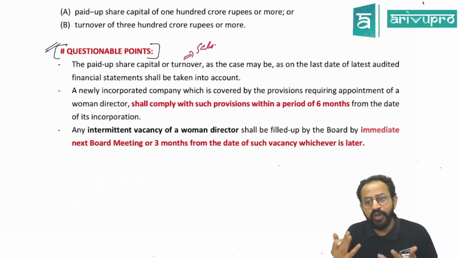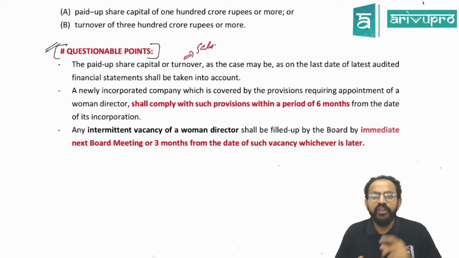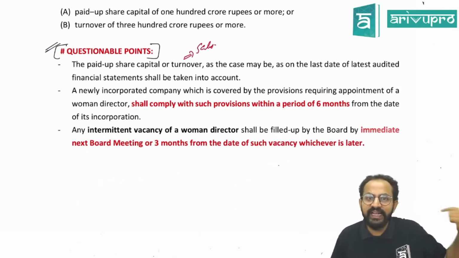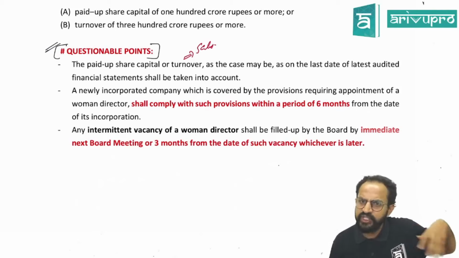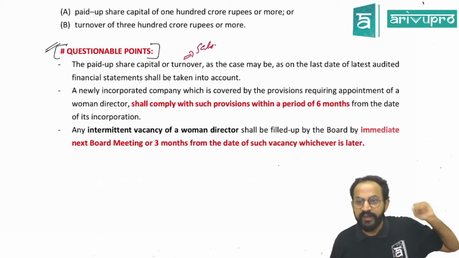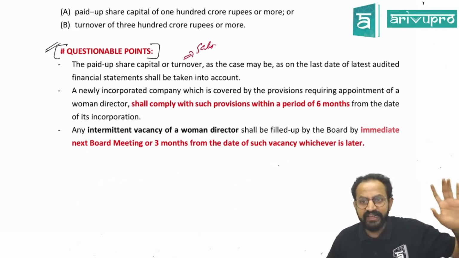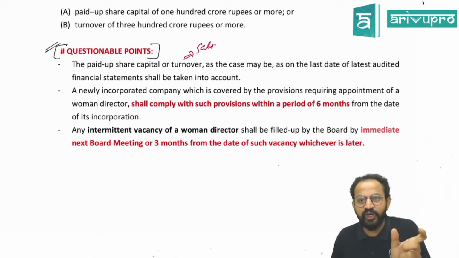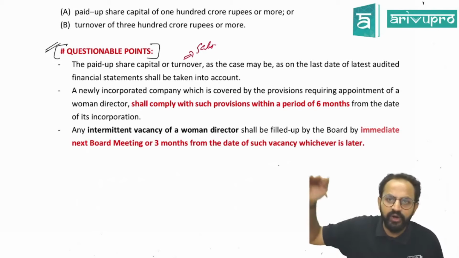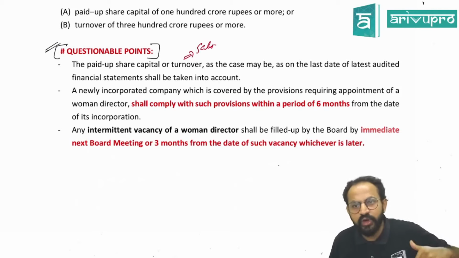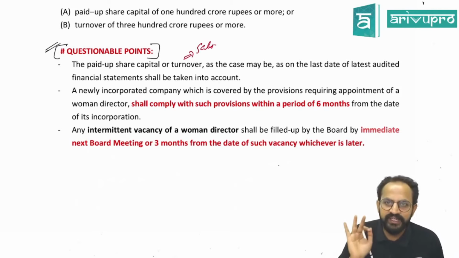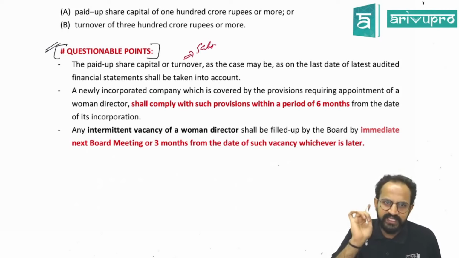So how do I consider this turnover? You should always consider the latest audited financial statements. For example, for this year I will get audited financial statements as of 31st March 2021. So I will take that, and as per that latest audited financial statement, if my turnover is more than 300 crore or paid up capital is more than 100 crore, then I have to appoint a women director. Make sense? Okay, sir.